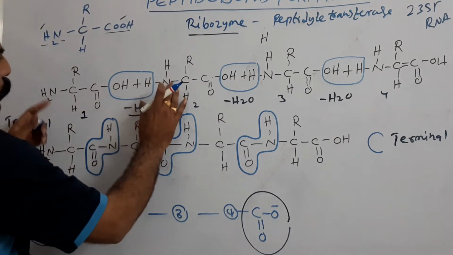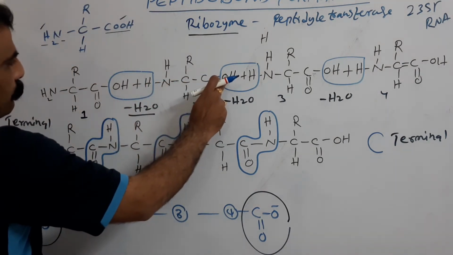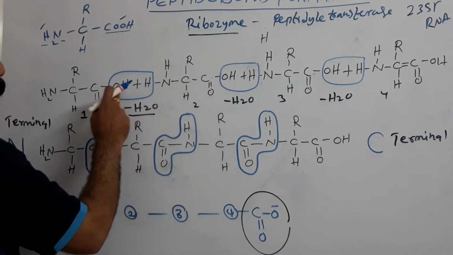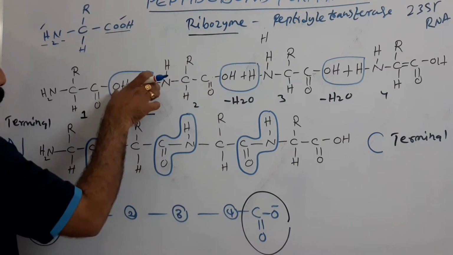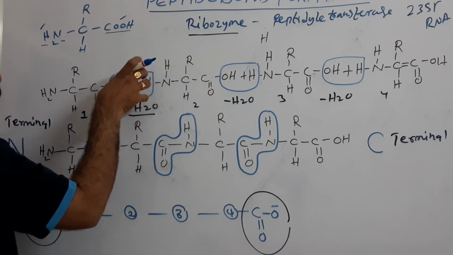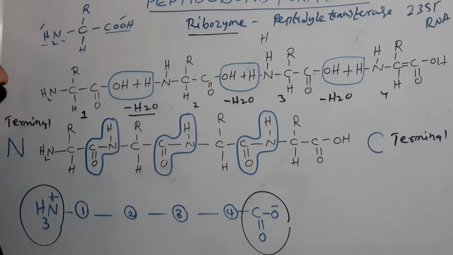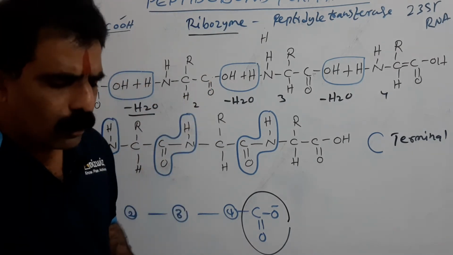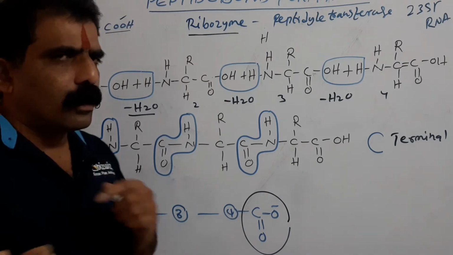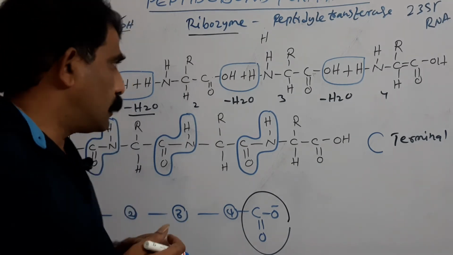In the dipeptide, COOH will be free, because the COOH of the first amino acid and the amino group of the second amino acid were involved in the bond formation. So in the dipeptide, the carboxyl group is free. Now tRNA transfers one more amino acid to the site of protein synthesis.